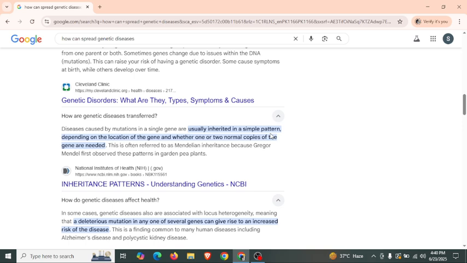Genetic diseases caused by mutations in a single gene are usually inherited in a simple pattern, depending on the location of the gene and whether one or two normal copies of the gene are needed. This is often referred to as Mendelian inheritance because Gregor Mendel first observed these patterns in garden pea plants.